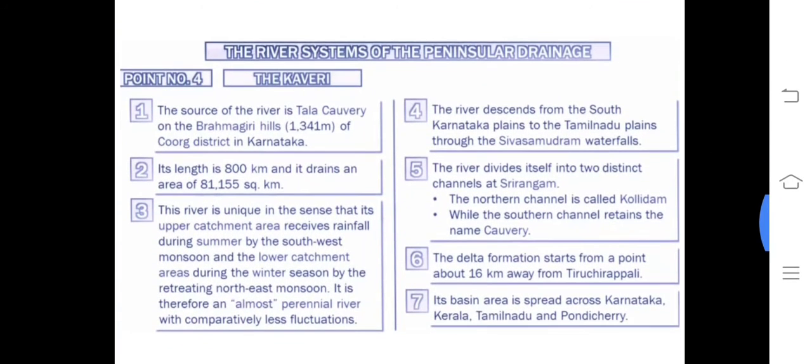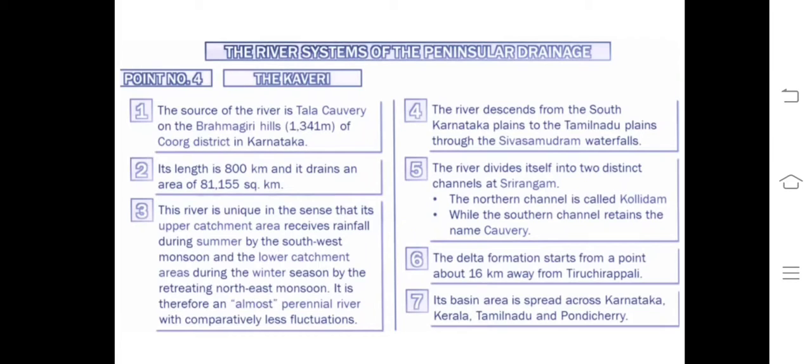Now you see the Kaveri. Kaveri, you know, very, very important. Its source is Talakaveri, Brahmagiri hills of Kodagu district of Karnataka. It starts from Karnataka, and its drainage basin can be found in 4 states: Kerala, Karnataka, Tamil Nadu, and Puducherry also. Puducherry is here, one tributary. Its length is 800 km and it drains, yes, you can see, 81,500 square kilometers. The river is unique in that sense.